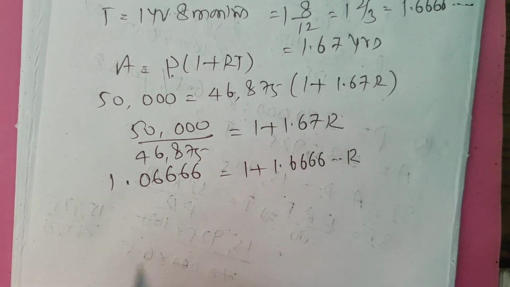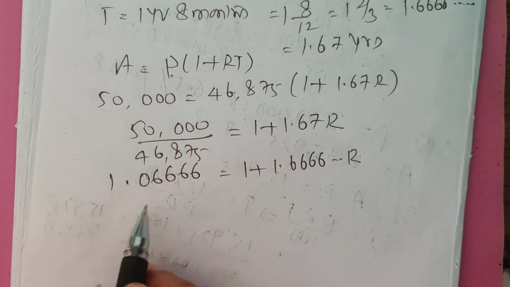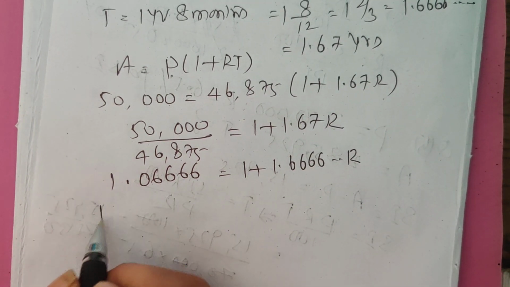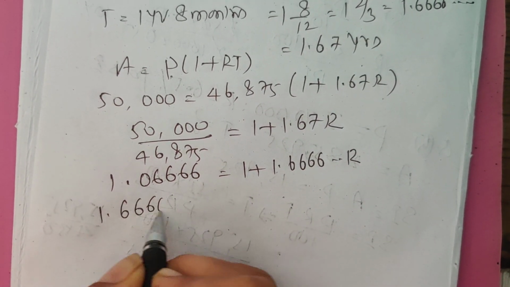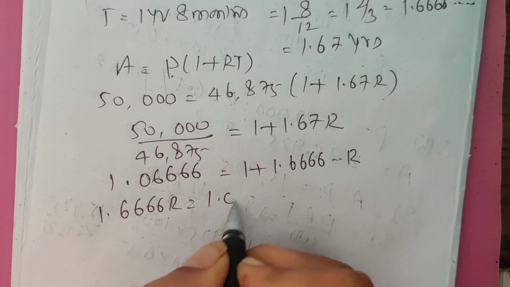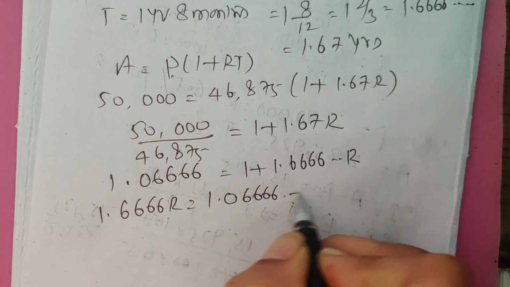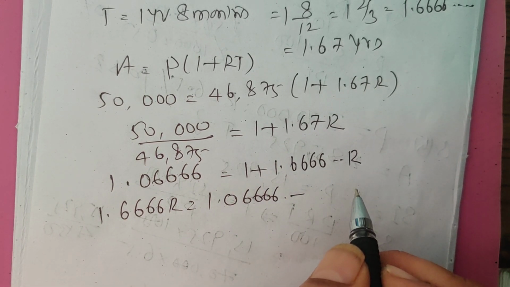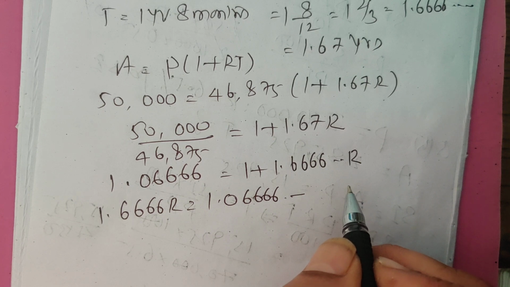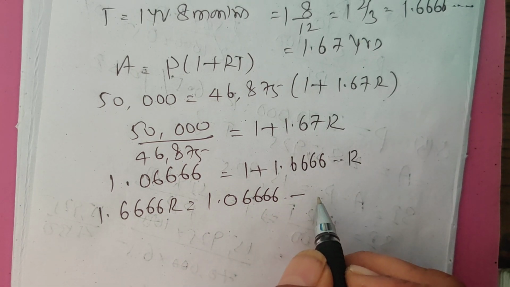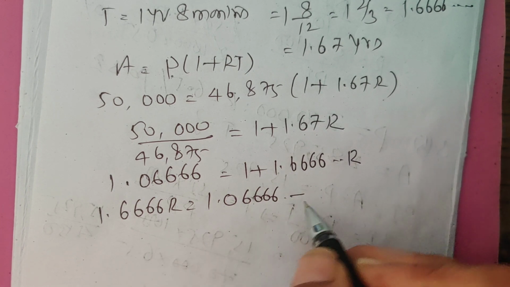This is also recurring. 1.6666 R is equal to 1.06666 minus 1.